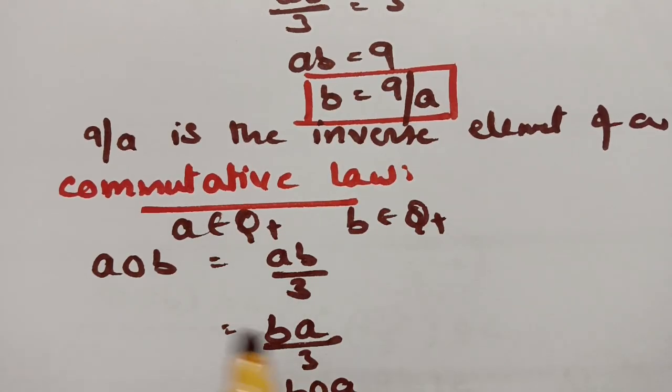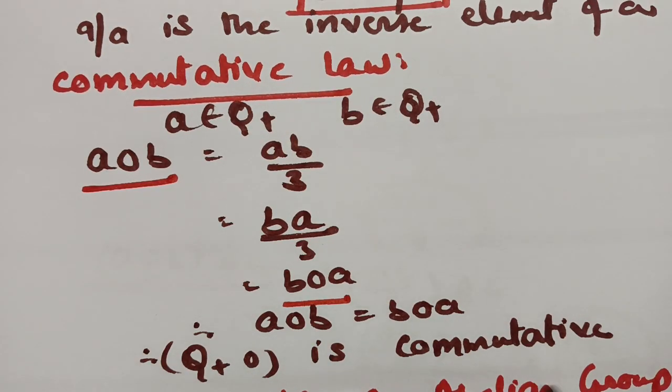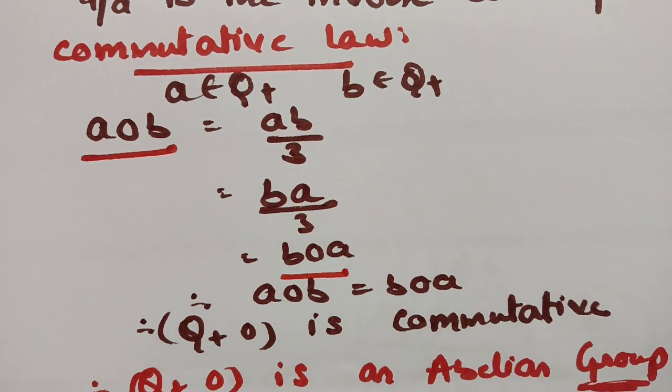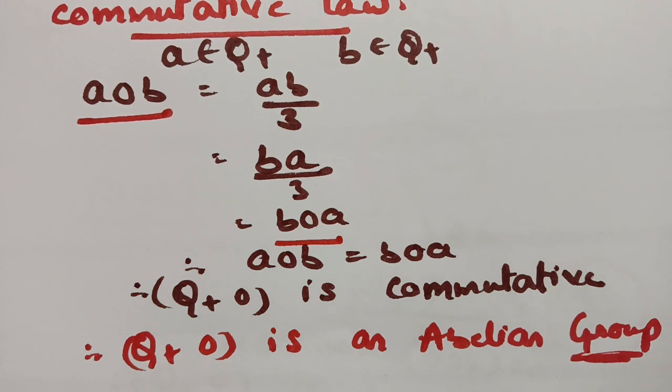And next one is the commutative law. Here I have started with A circle B and I have shown B circle A, and therefore it is commutative. And after satisfying all the 5 conditions, that is closure, associativity, identity, inverse and commutative law, we say that Q plus comma circle is an abelian group. This is how we have to check all the 5 properties in order to show it's an abelian group.